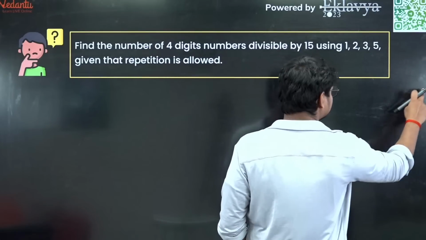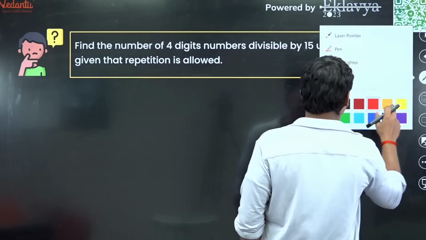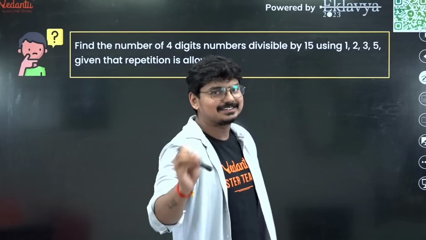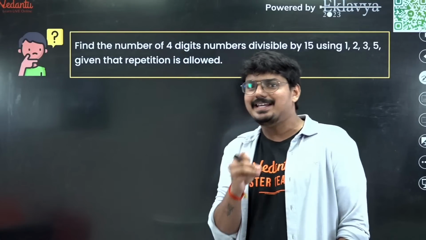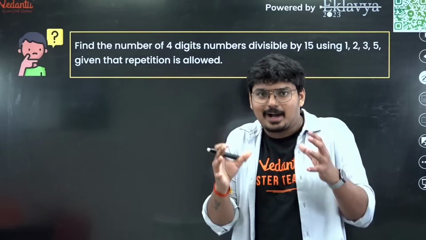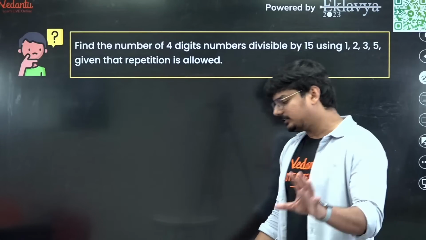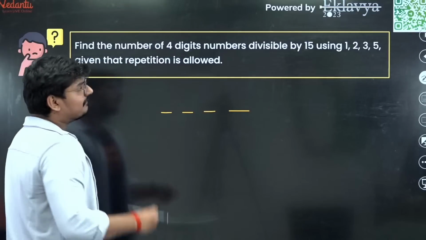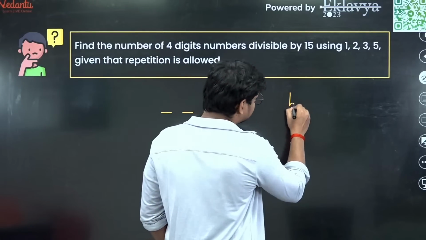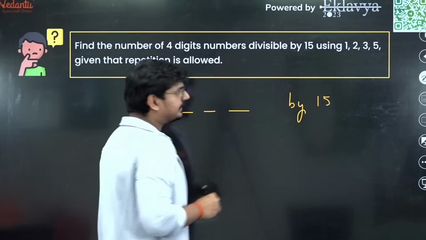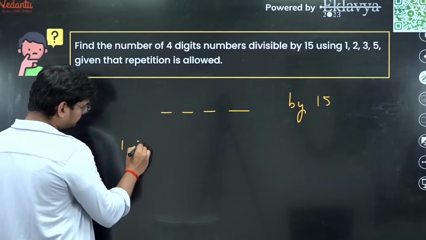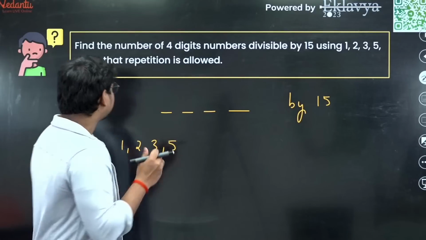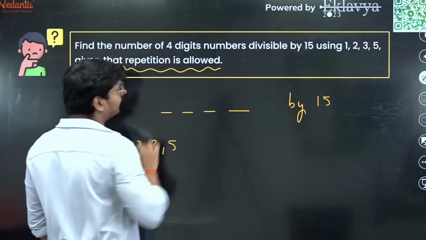Now try to understand this. Again, I would definitely not say that this is an easy question. Given the heat of the moment and your stress in the examination, you should be in a very calm state of mind to solve this question, guys. We need to get a 4-digit number which is divisible by 15. The digits we have to use are 1, 2, 3 and 5. And it is clearly given in the question that repetition is allowed.